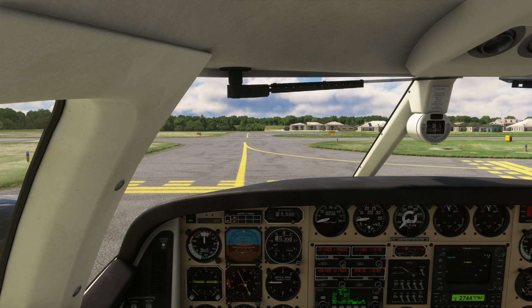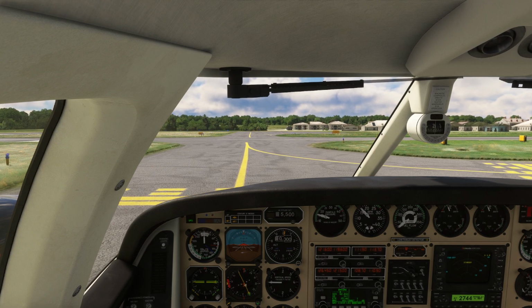Red 6-4, cross runway 2. There it is. Runway 2 via Alpha. Cross 29er, taxi via Alpha to runway 2, red 6-4. So that's what I was waiting for.